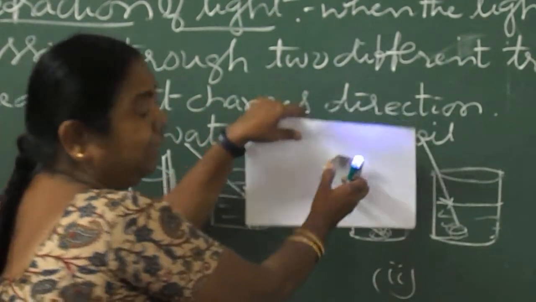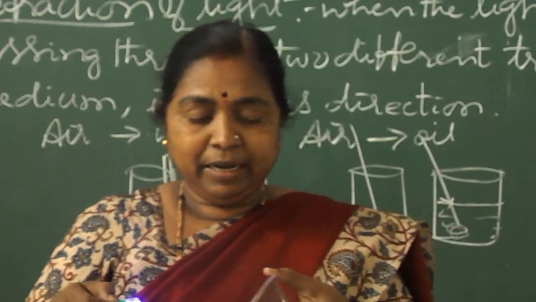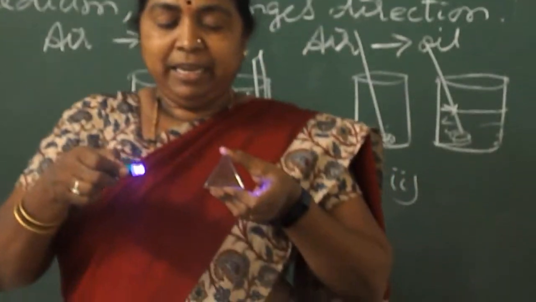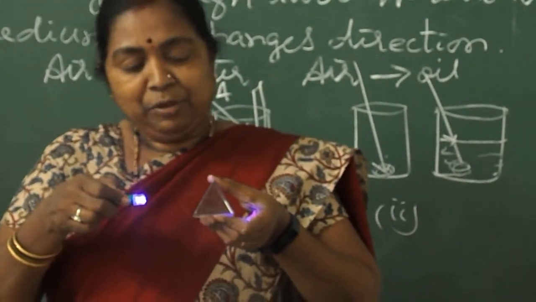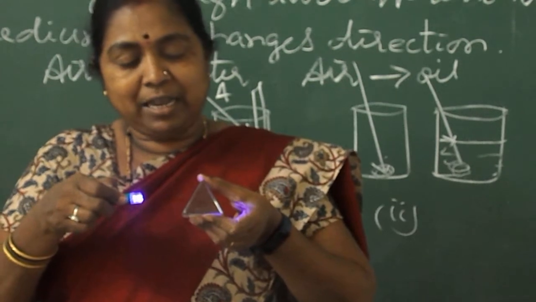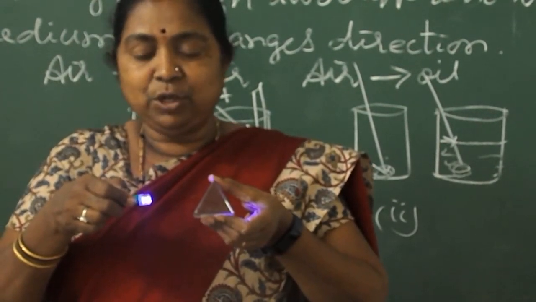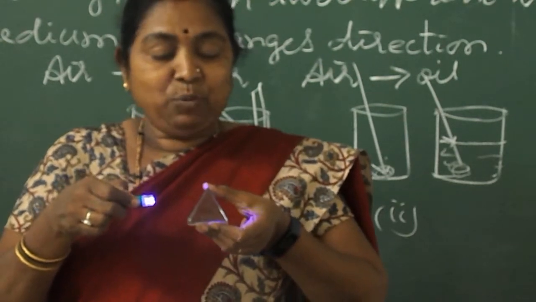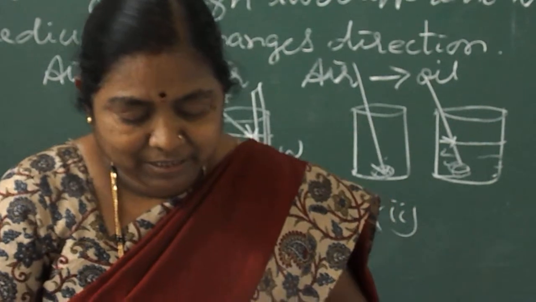See, that indicates the light rays are entering from here. When I left these rays, it enters through the air media. Hence, it is an incident ray. When it enters through the glass media, it bends, because refraction takes place from air to glass media. When it comes out through the media, again it falls on the white sheet.